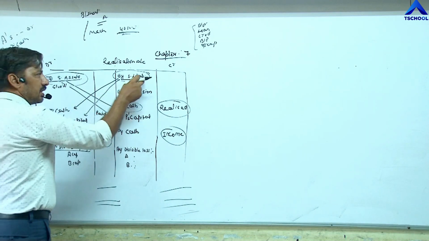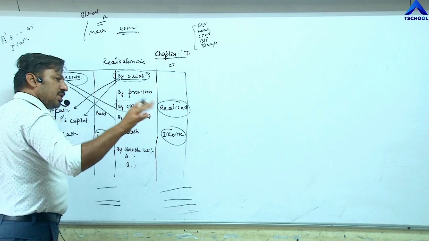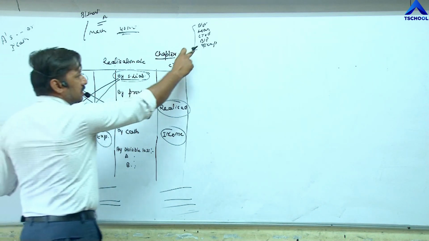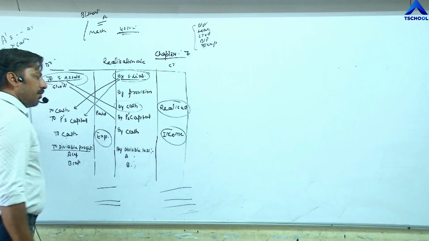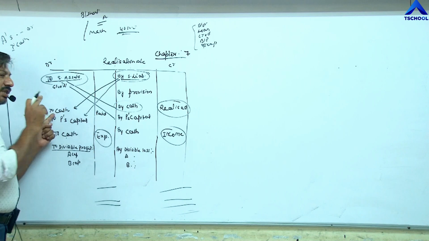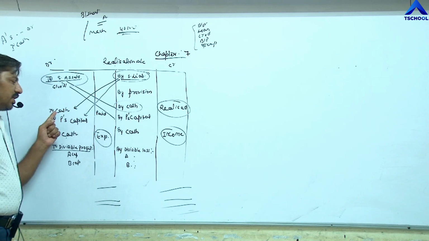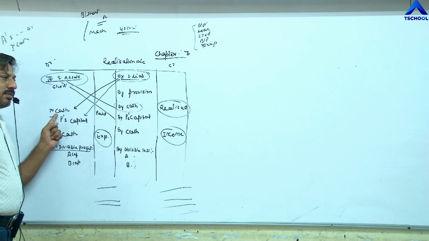First of all, we record these 5 items here, first entry. Then the second entry is compulsory, realization to cash. It is assumed at that time that the firm has paid the liabilities. That's why we need to pass the second entry.